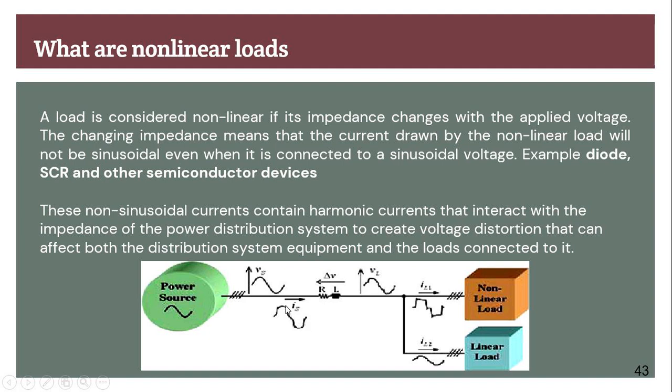When the source current is distorted and flows through the source impedance, it makes your voltage also distorted.